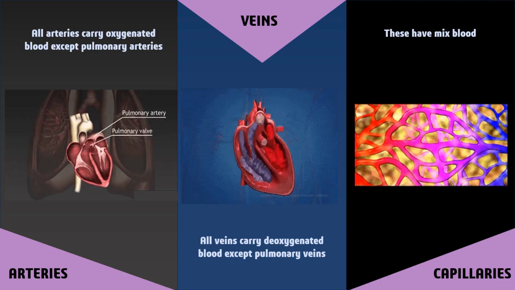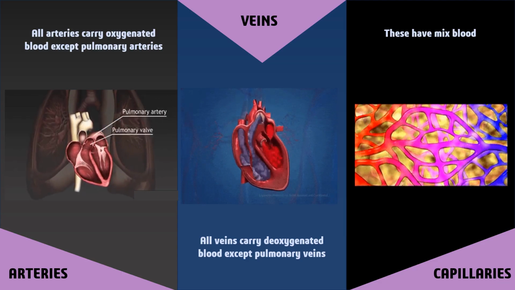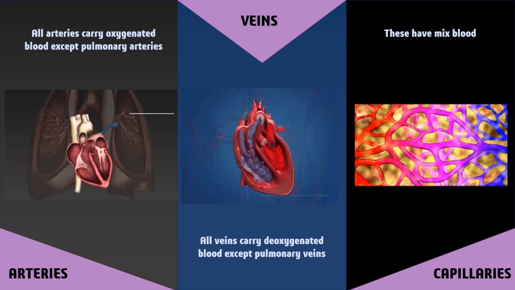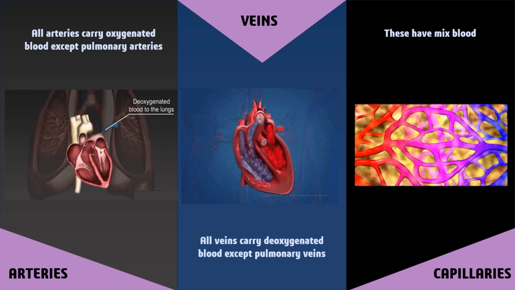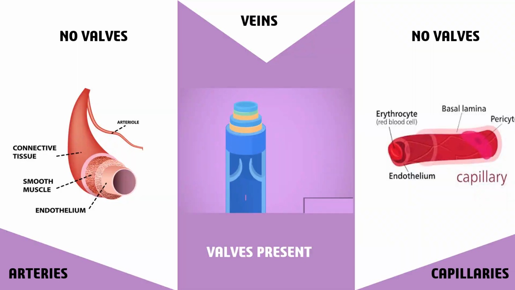All arteries carry oxygenated blood except pulmonary arteries. All veins carry deoxygenated blood except pulmonary veins. Capillaries have mixed oxygenated and deoxygenated blood in them. Arteries have no valves in them except at the base of the pulmonary trunk and aorta. In veins, the valves are present which prevent the backflow of blood, while in capillaries, there are no valves at all.